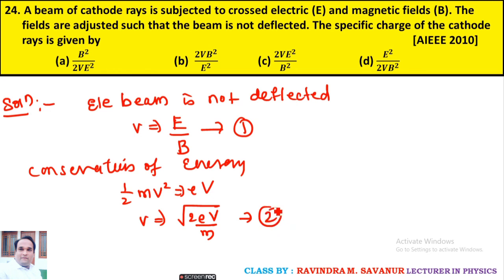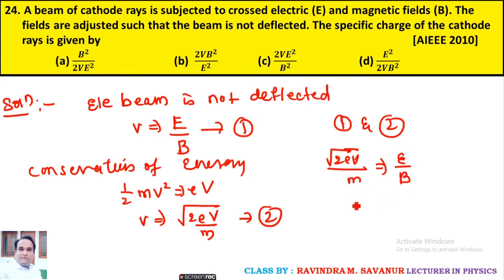This is equation 2. From 1 and 2, combining these two velocities, 2eV upon m equals E by B. So finally rearranging things, e by m, because they are asking for the specific charge, that is the ratio of e by m.